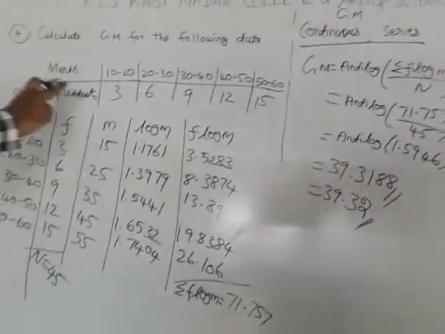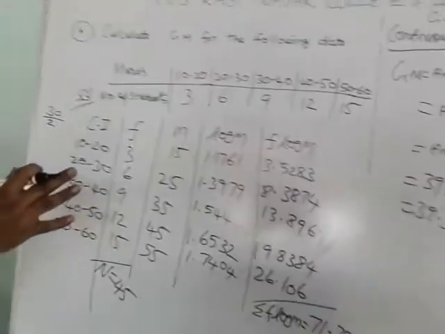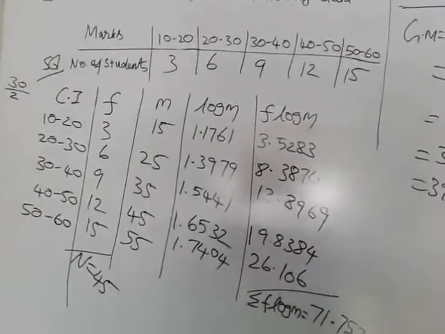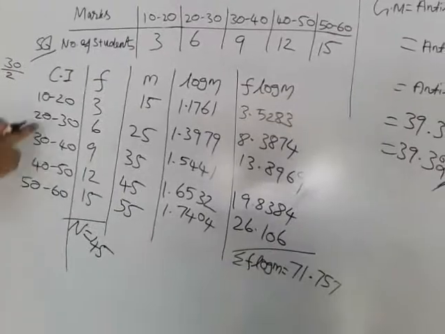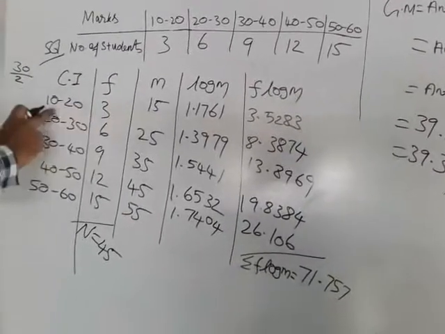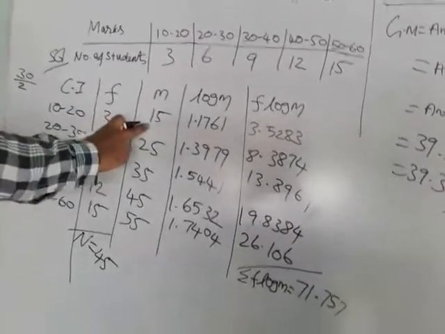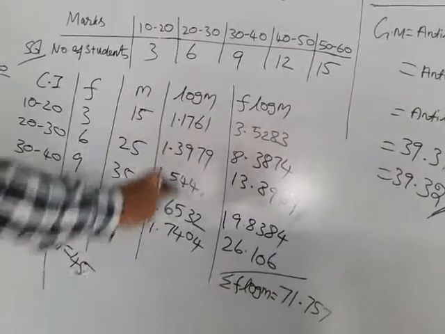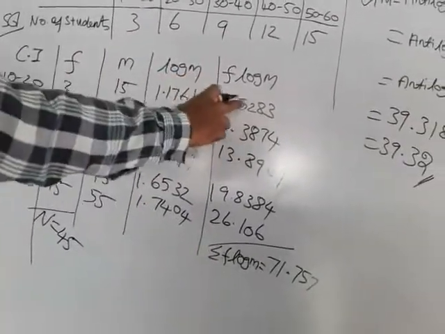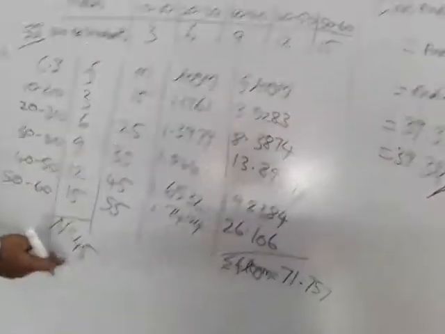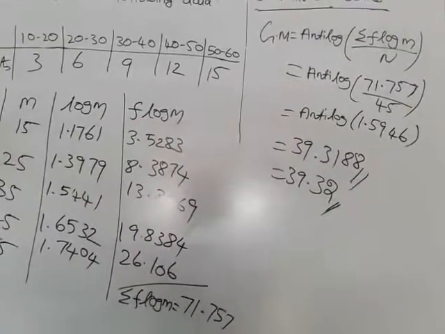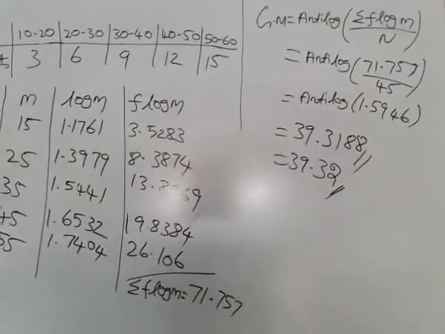Continuous series means the class interval is given. This is a continuous series problem. I hope you understand the whole thing. First you find m, the middle value, in the continuous series. After that, for m you find log m. Then you multiply log m by f to get f log m. That total is divided by N, and N is the total of frequency. I think you understand this concept.